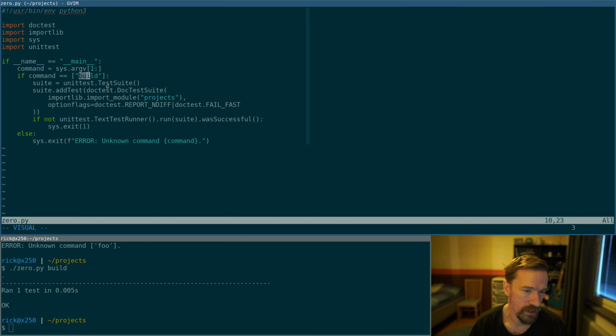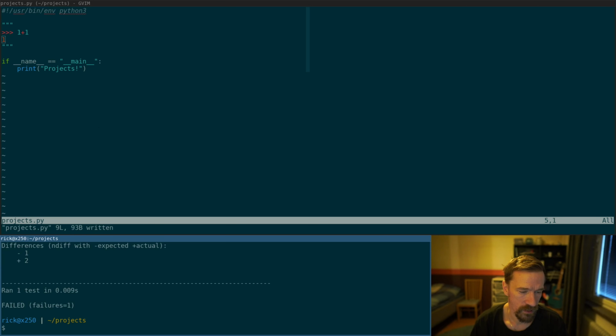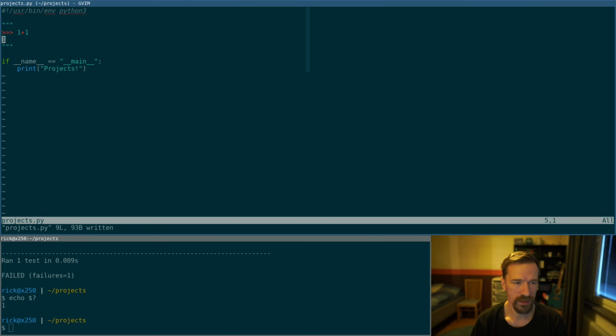So we create a test suite, add the doctest for the projects module, and pass some options to doctest, and make sure the exit code is 1 if the tests don't pass. So that's the basic setup of this, and projects is just basically an empty Python file with 1 test. So if we change the test here, we'll get a test failure here and an exit code of 1. So this is a brand new project, not much in here, so let's start building.